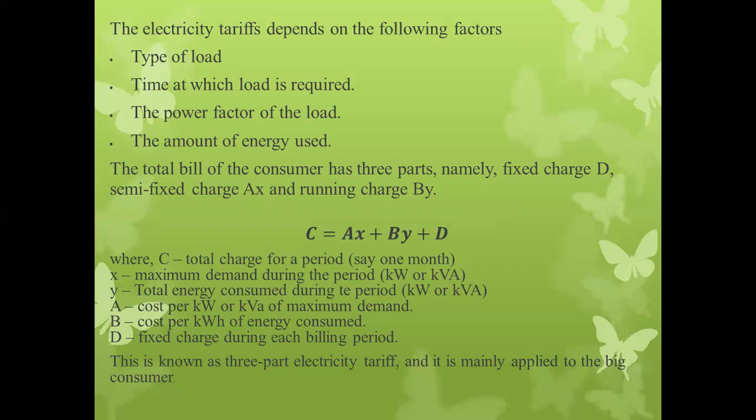Where A is what? The cost per kW. B is what? The cost per kWh. X is what? The total energy maximum demand during the period. And Y is what? The total energy consumption. And D is what? It is a fixed charge. Okay, so remember this formula is very important while explaining the three-part tariff as well as costing of electrical energy.